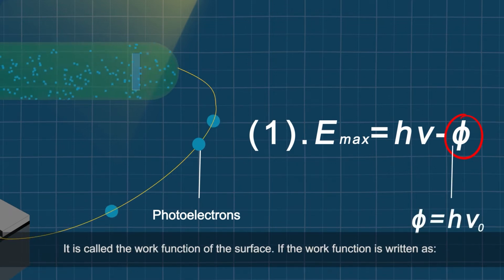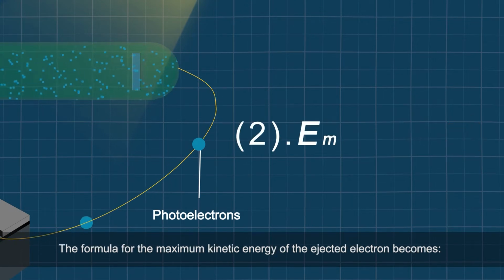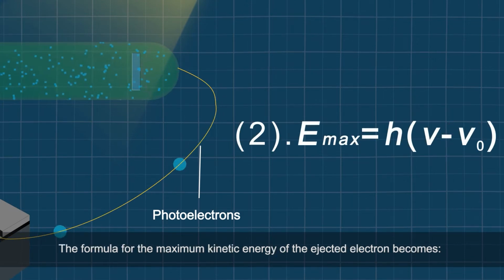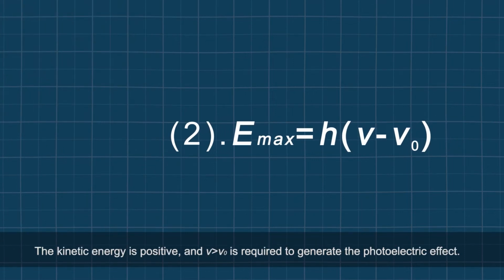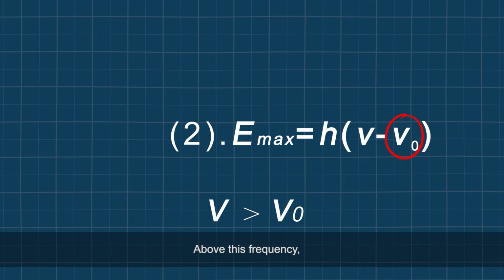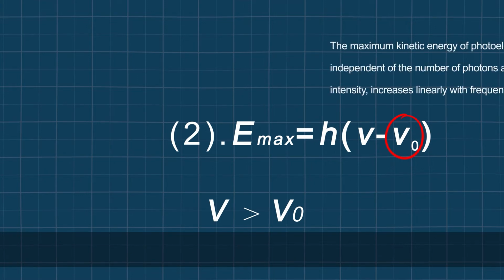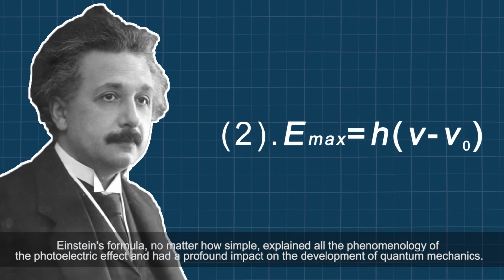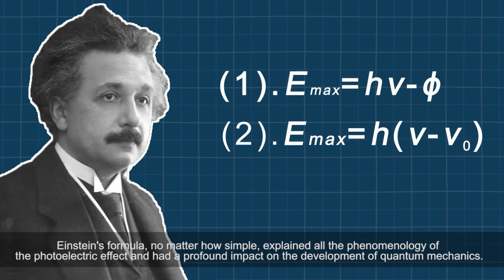If the work function is written as hν0, the formula for the maximum kinetic energy of the ejected electron becomes K = h(ν − ν0). The kinetic energy is positive, and ν greater than ν0 is required to generate the photoelectric effect. Frequency ν0 is the threshold frequency for a given material. Above this frequency, the maximum kinetic energy of photoelectrons, independent of the number of photons and light intensity, increases linearly with frequency. Einstein's formula, no matter how simple, explained all the phenomenology of the photoelectric effect and had a profound impact on the development of quantum mechanics.